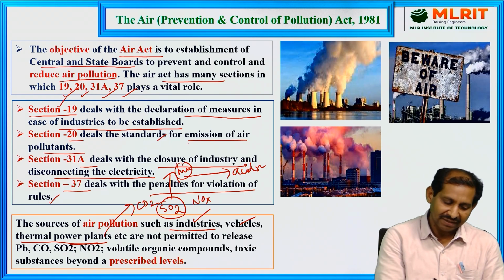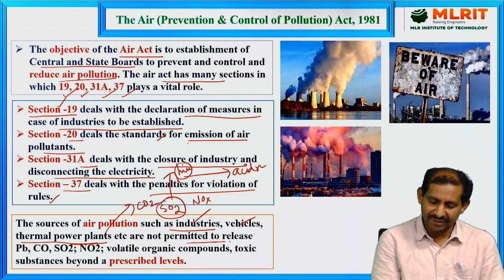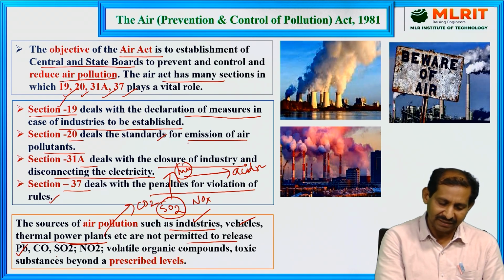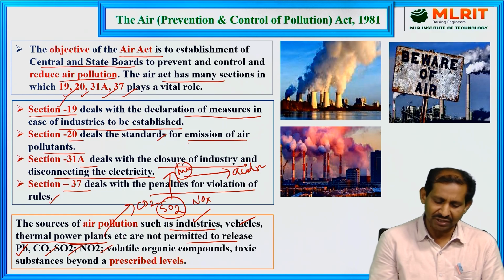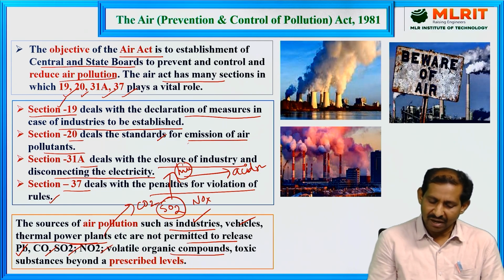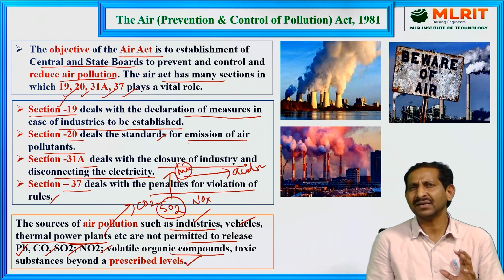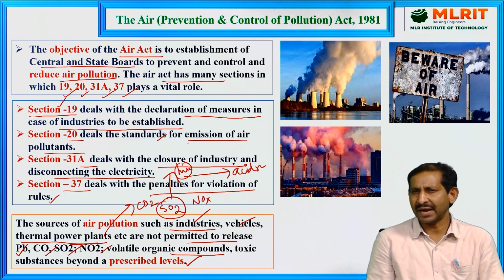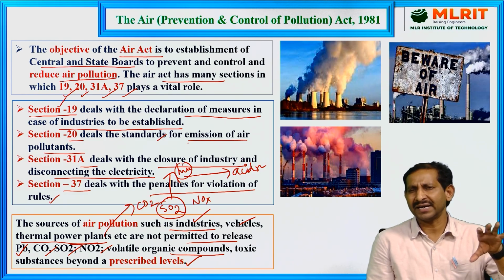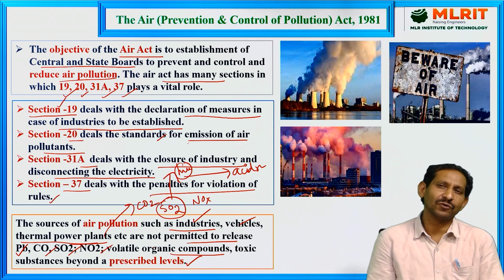Thermal power plants are not permitted to release lead, carbon monoxide, sulfur dioxide, nitrogen oxides, volatile organic compounds and toxic substances beyond the prescribed levels. As per the Air Prevention and Control Act, certain levels are already mentioned. If those levels are crossed, it will be harmful to the air composition.